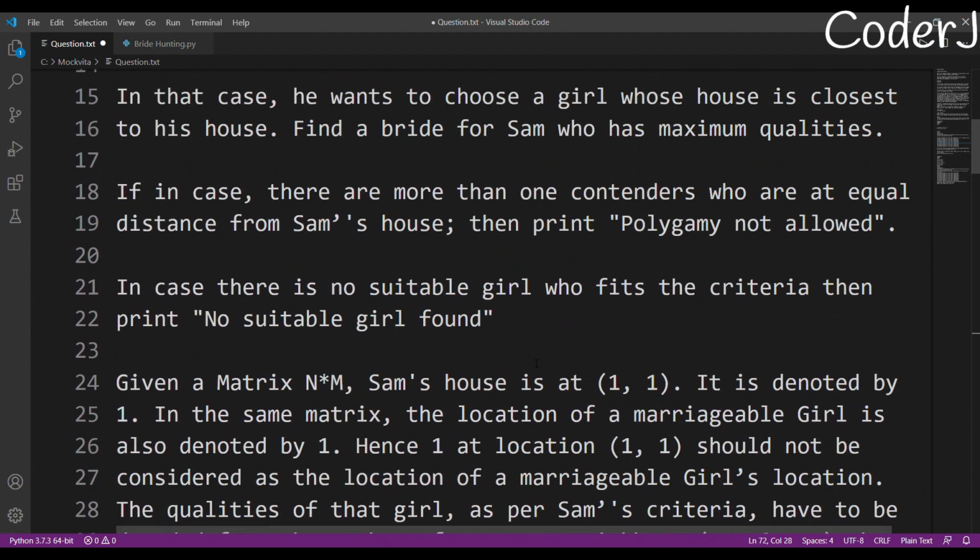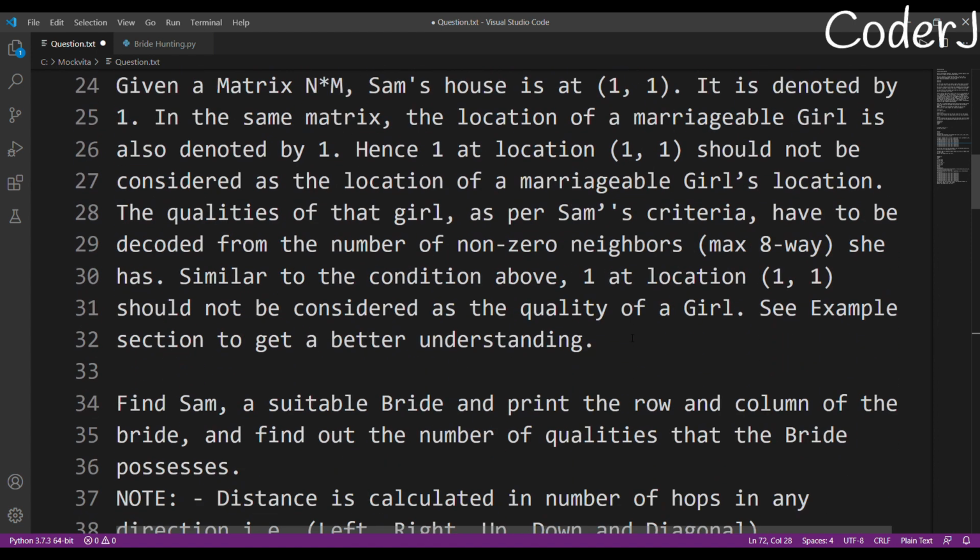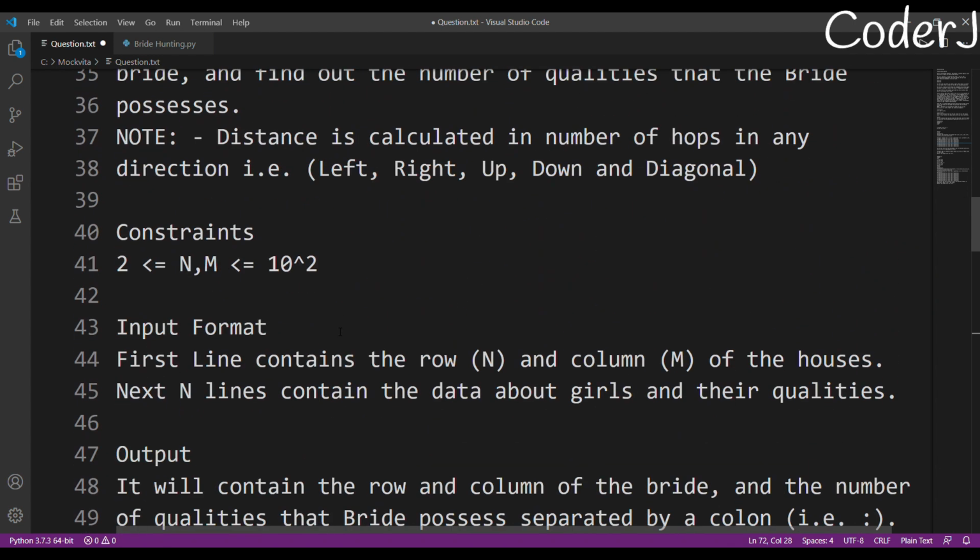And we'll choose that particular girl who has the maximum number of qualities. But if two girls have the same number of qualities, then we'll choose the girl who is closer to our house, whose distance is lesser. But if two girls have the maximum number of qualities and are at equal distance, then we'll just print polygamy not allowed. Great, so these are our conditions defined.